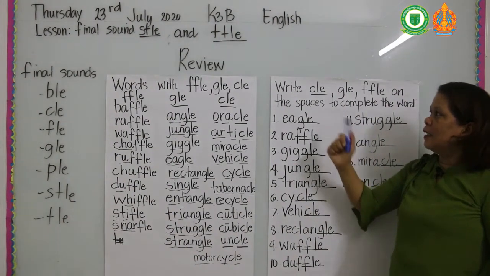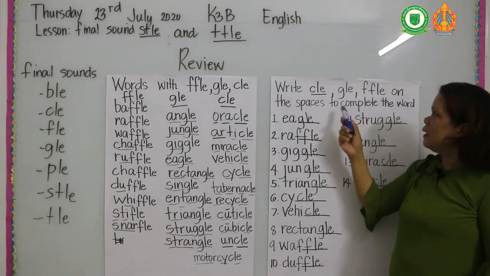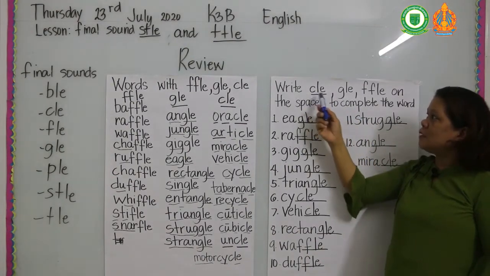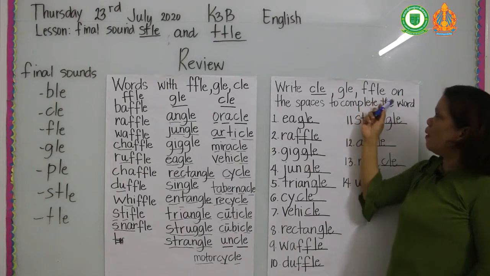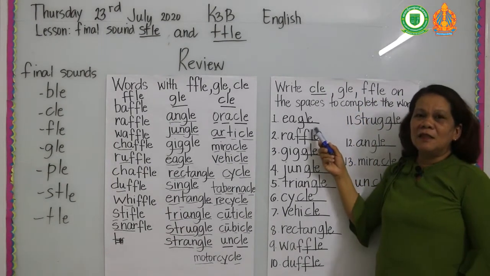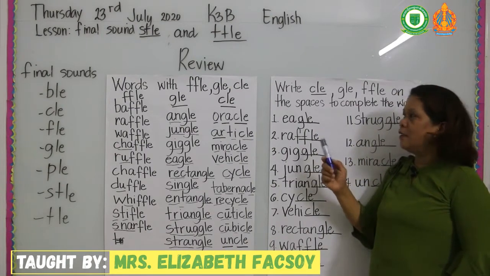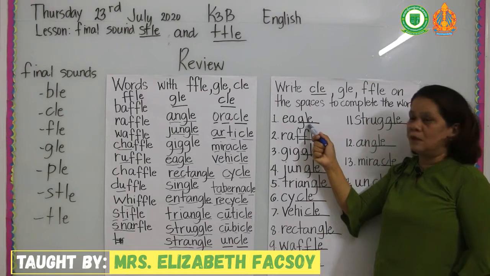The activity that I gave you is to write the letter on the spaces to complete the word. If I say eagle, and you hear the sound g, you are going to write g.